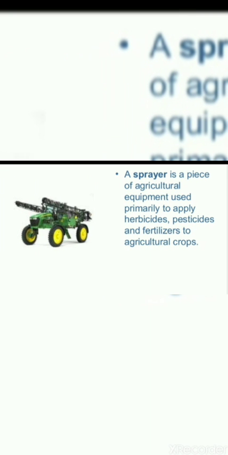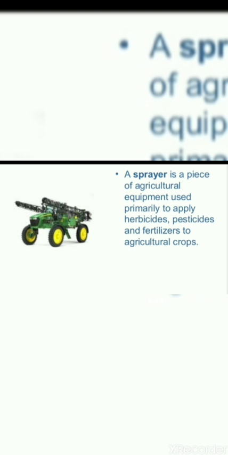Now let's study the next machine, which is a sprayer. A sprayer is basically something that sprays pesticides or herbicides and sometimes fertilizers. Now look at the photo that they have attached. The black arms are the sprayer arms. They are movable arms and they spray the medicine over a large area. A sprayer is a piece of agricultural equipment used primarily to apply herbicides, pesticides and fertilizer to agricultural crops.